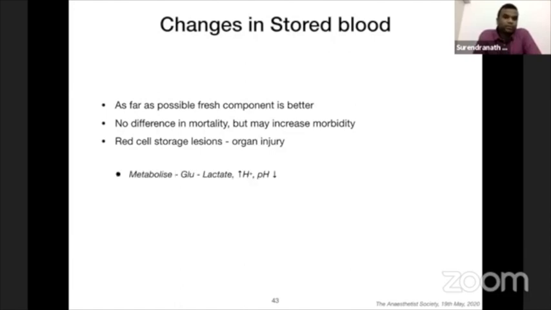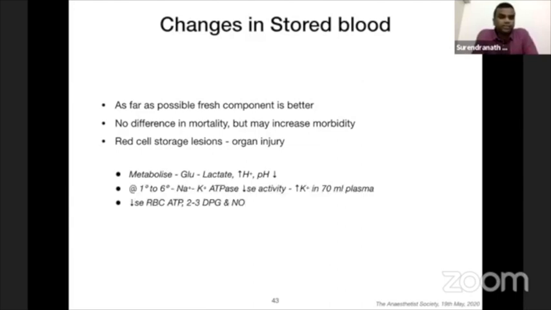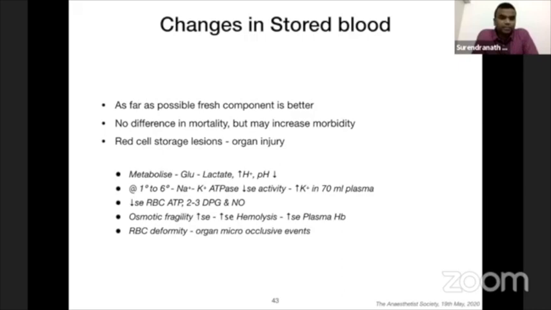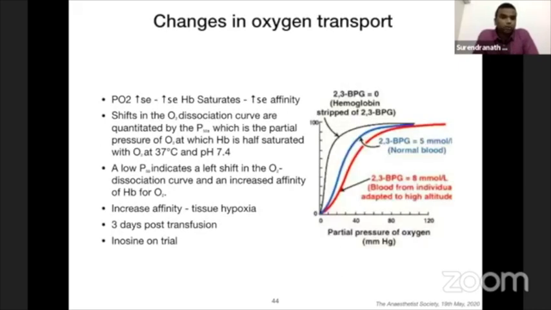Red cell storage lesions, which we saw: there is a lot of acidosis, 2,3-DPG reduces, and hemolysis can occur, which can lead to plasma hemoglobin. So we all know the changes in oxygen transport are mainly because of 2,3-DPG reduction. Once it reduces in the stored blood, the P50 reduces, the oxygen dissociation curve is shifted to the left, and the oxygen affinity to the hemoglobin increases.